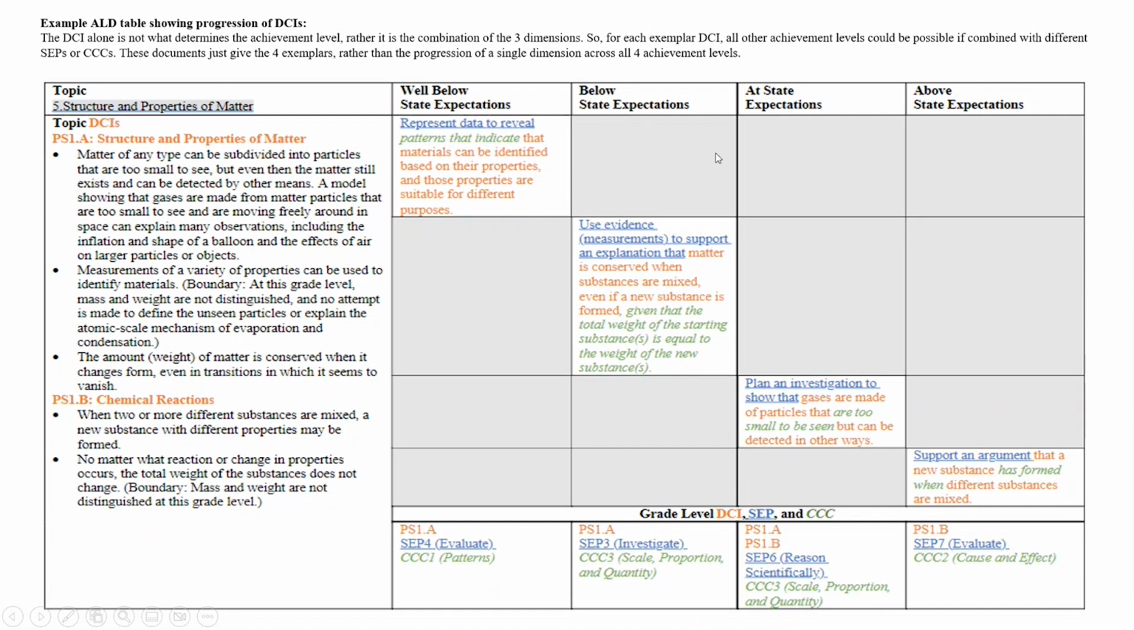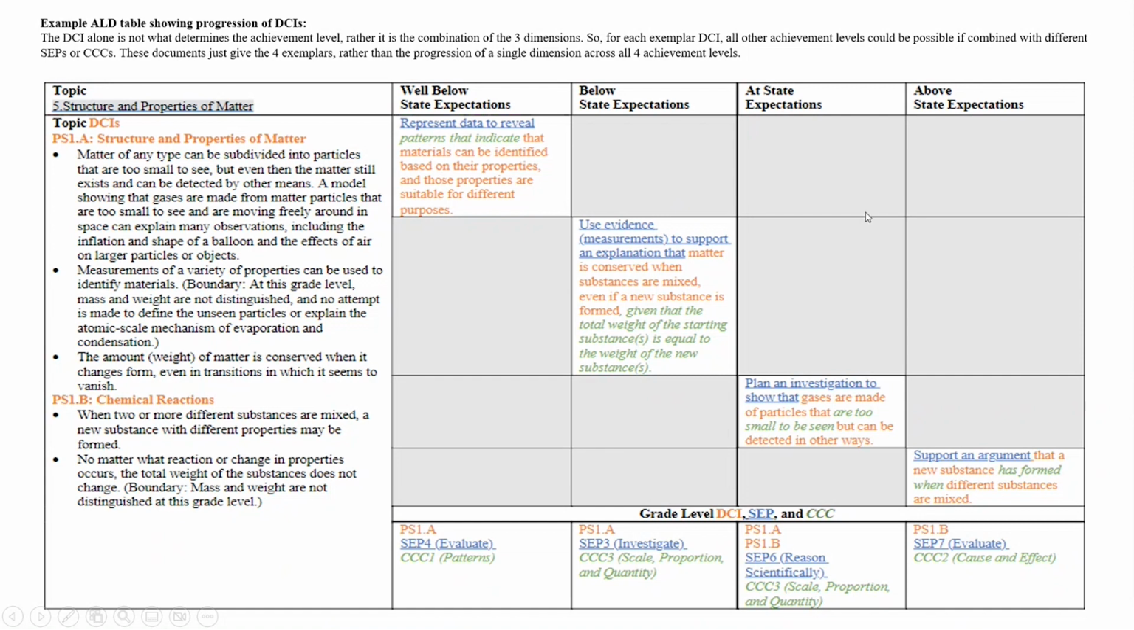Now, to go further up the achievement level scale to a student that would be performing at state expectations, a task on the Maine Science Assessment may look something more like plan an investigation to show that materials can be identified based on their properties, and those properties are suitable for different purposes.